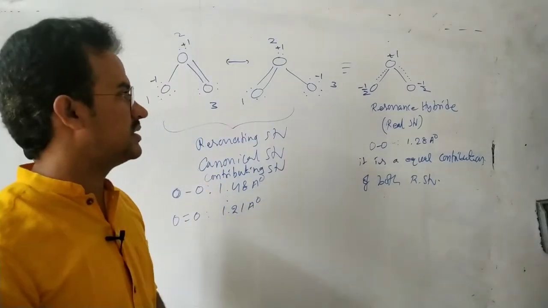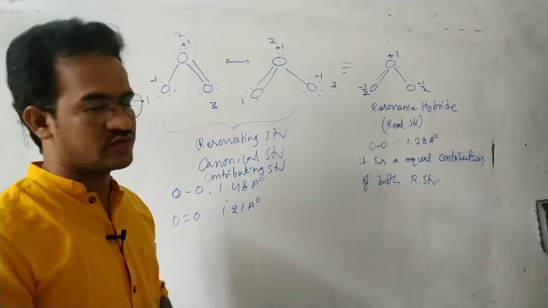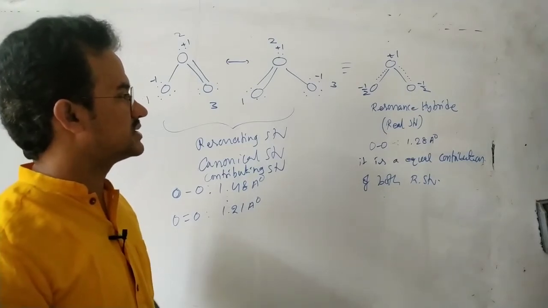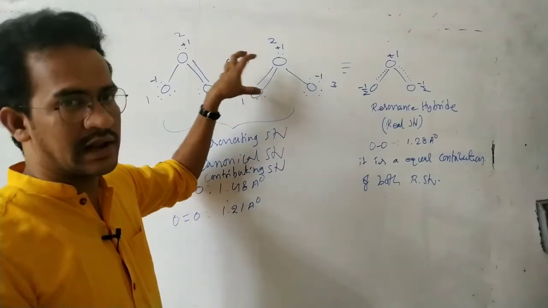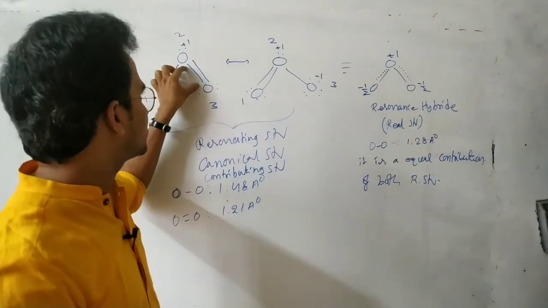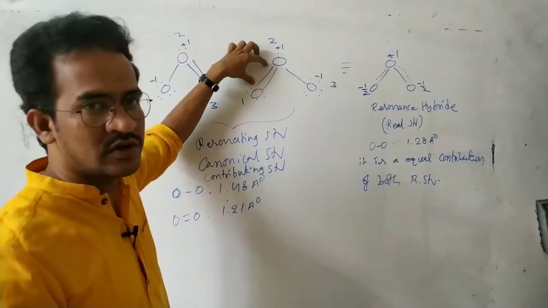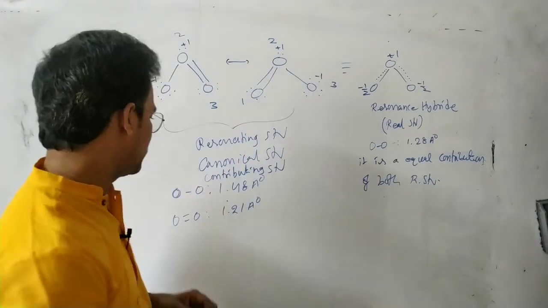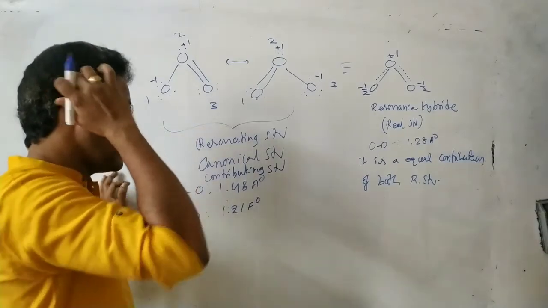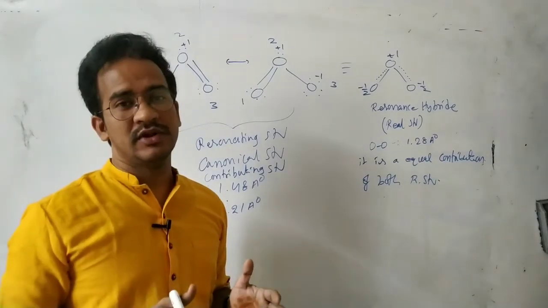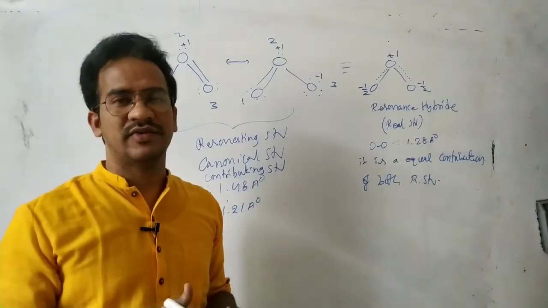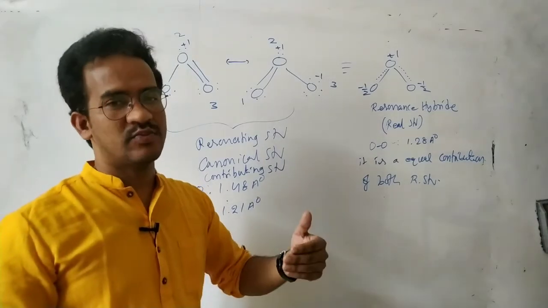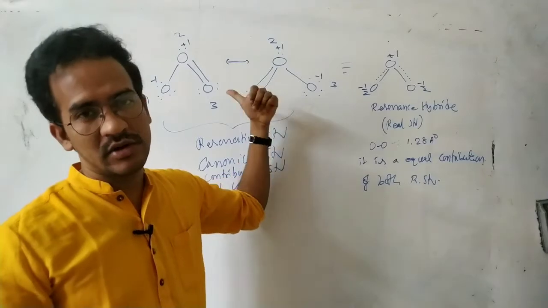As a result of the resonance, finally we can say there is delocalization of electrons: the pi electrons between the second and third oxygen atoms, and between the first and second oxygen atoms. So delocalization of the pi electrons is resonance. Initially we can say the phenomenon of the possibility of more than one Lewis structure for any molecule or ion is called resonance. Those structures are possible by the delocalization of the pi electrons.